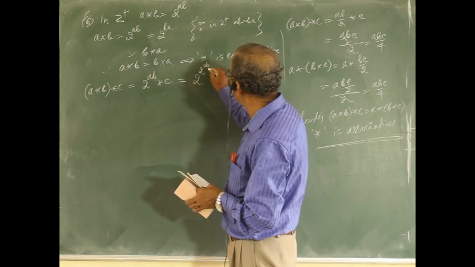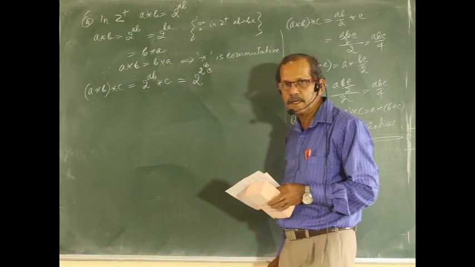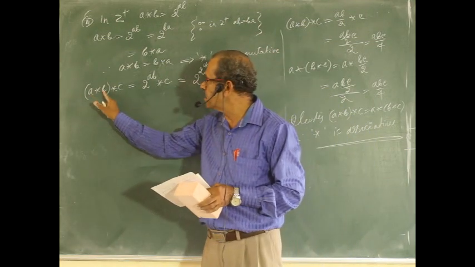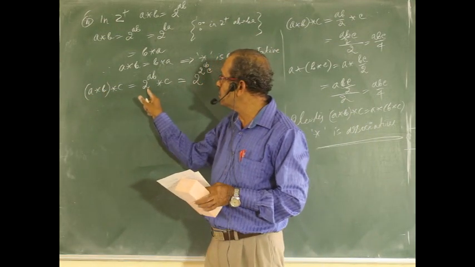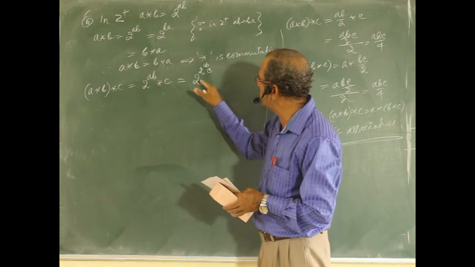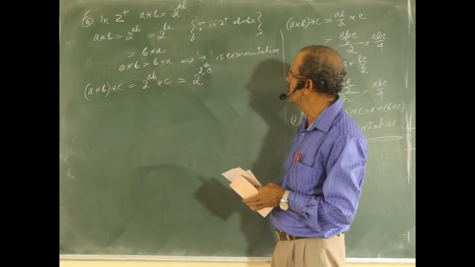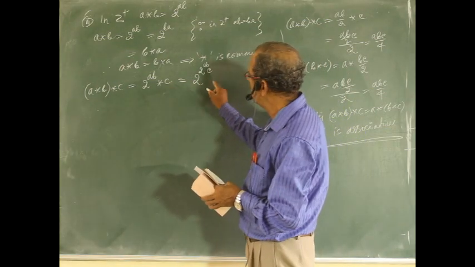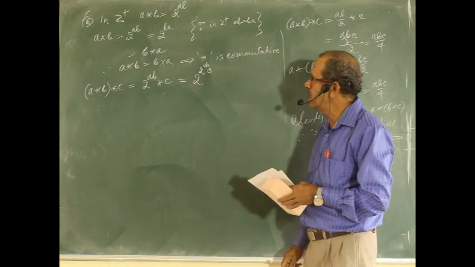Remember, whatever the two numbers, you have to write 2 to the power of their product. So 2 to the power ab, c.